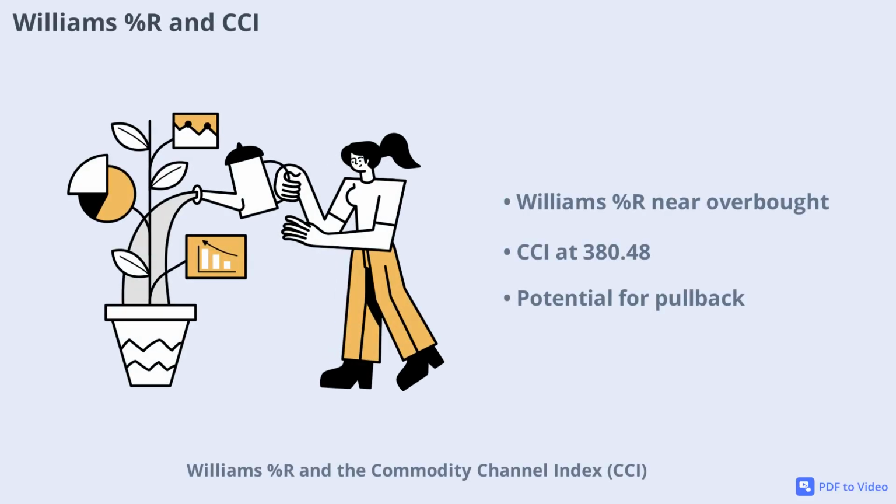Williams %R and the Commodity Channel Index, CCI, are useful for spotting overbought or oversold conditions. DJT's Williams %R is at minus 14.62, which is close to the overbought threshold, and the CCI is at a high 380.48. These readings suggest the stock is in a strong uptrend but may be approaching overbought territory, so caution is warranted.